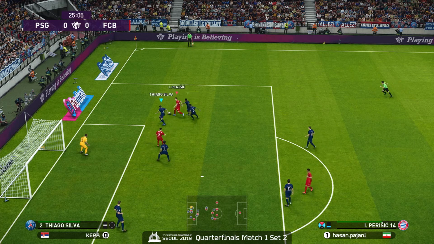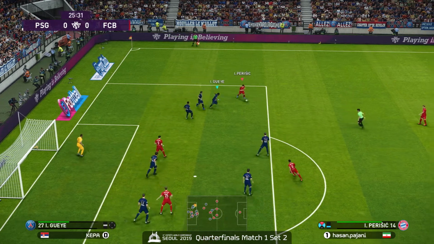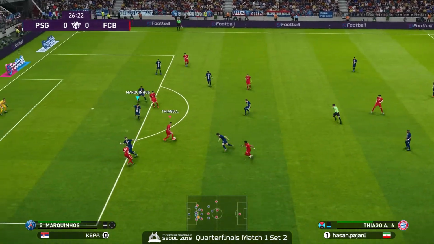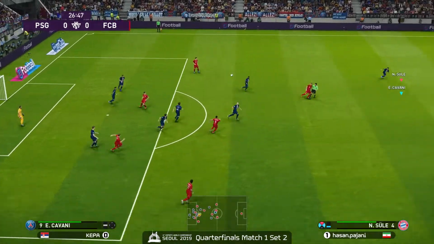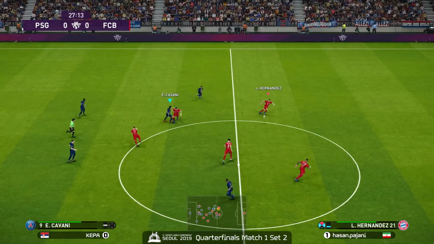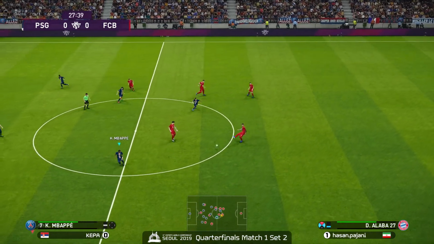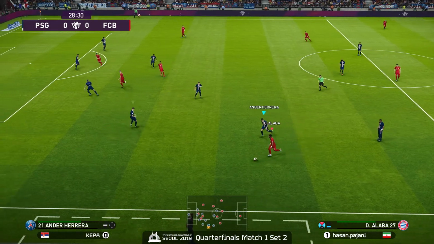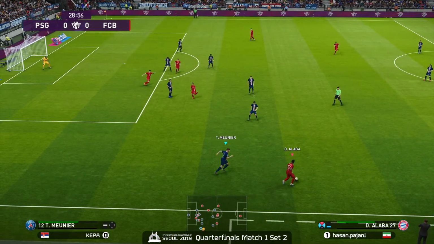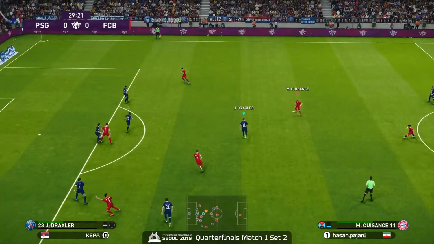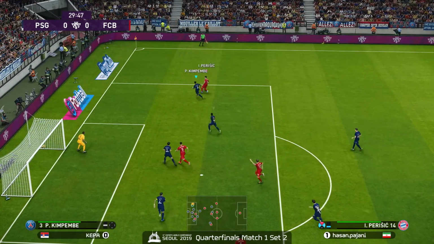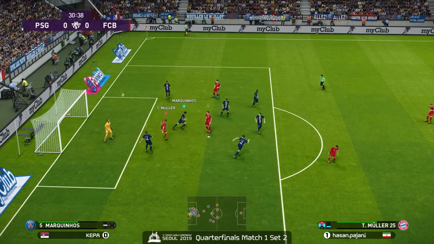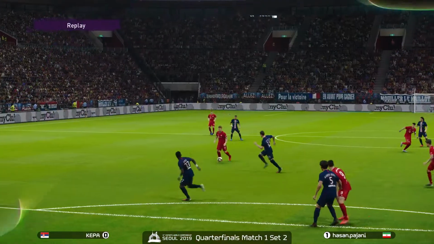And now Perisic can't get it to the net fast enough, so decides to turn it back around, back out. Martinez over to Alaba, front of the box, but intercepted. Munier back out to Neymar, but bounces past. A little bit too much heat on that. So now control back to Hassan. Alaba with his great pace as a left back, looking for some space. Passes on to the weak side. Now Perisic looking for an opportunity. Lewandowski, yeah, he's right in the center of the box. Oh, no control, lost, but out of bounds.